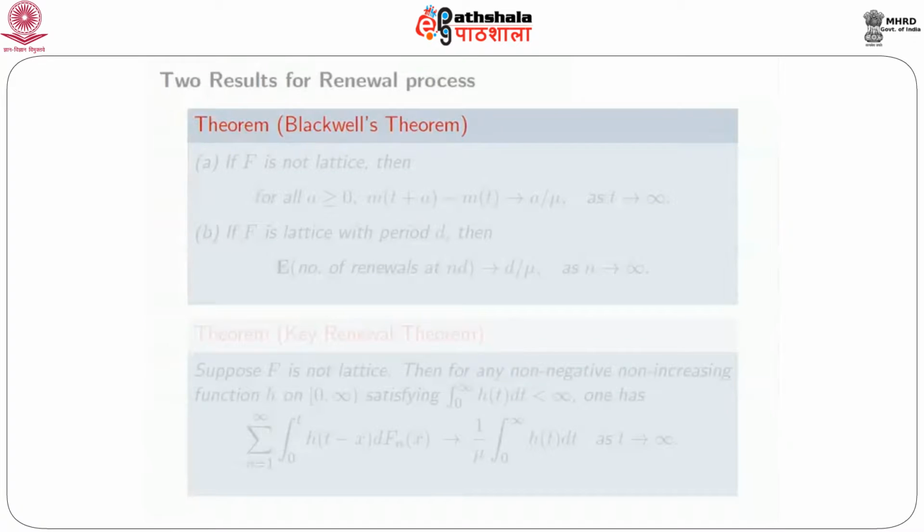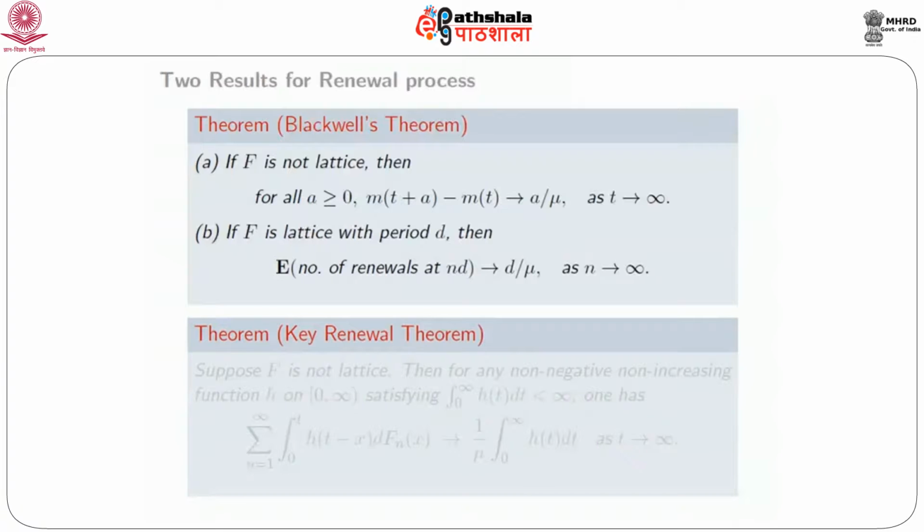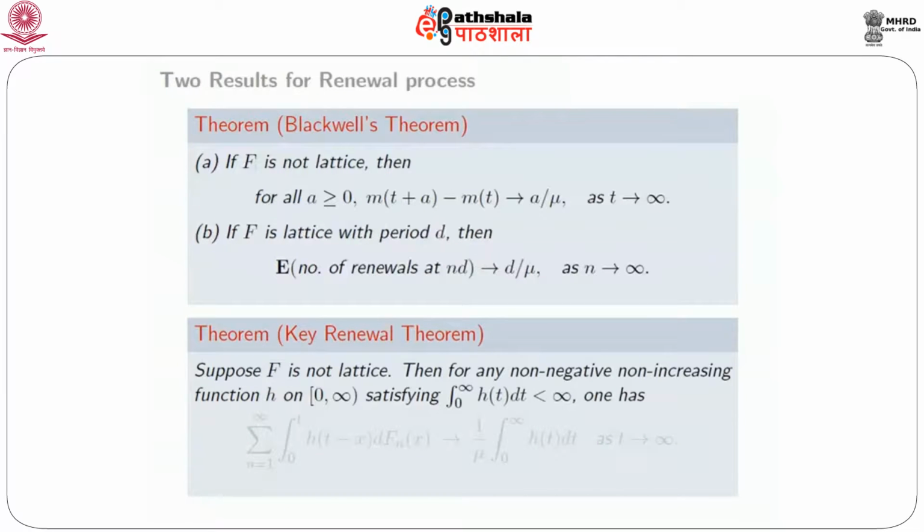So here are the results that I mentioned. As I said, we are only going to state these. The first one is called Blackwell's theorem. There are two parts to it. There will be different statements for lattice distributions and non-lattice distributions. The first part says that if f is not lattice, then for all a greater than or equal to 0, you look at the difference m(t plus a) minus m(t). As t goes to infinity, this difference goes to a over mu.